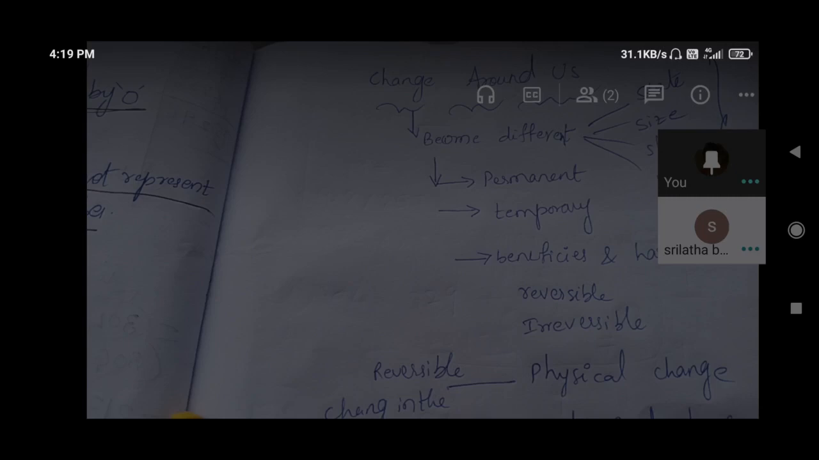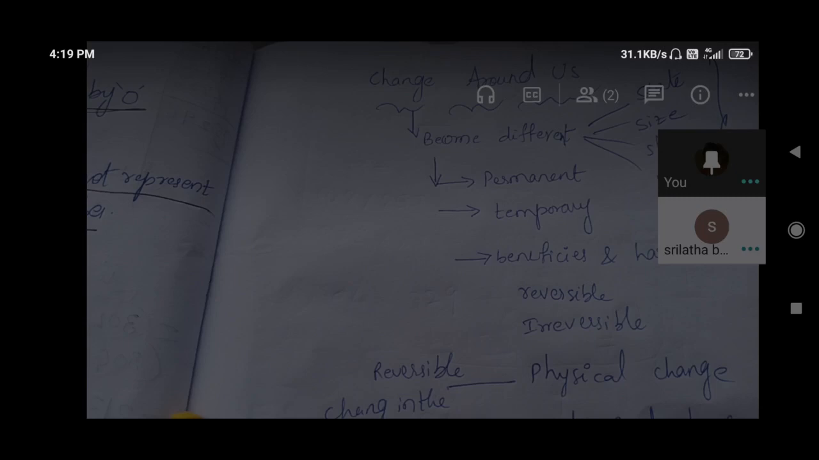Ice is one example, and another one is sugar. If we melt sugar by heating, liquid will come. Again, if we cool it down, crystals will form. In that manner we can observe the temporary changes. Some changes are beneficial and some are harmful.